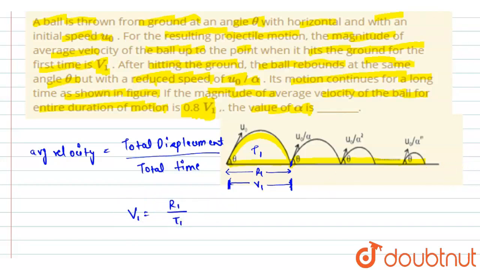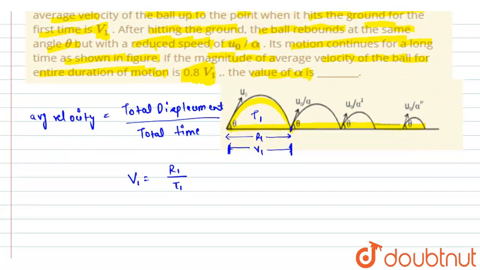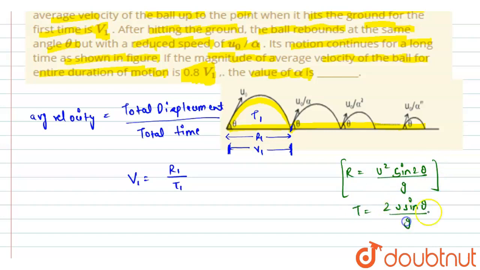Putting in the formulas, the general formula for the horizontal range is u square sine 2 theta by g, and the time taken is 2u sine theta divided by g. So v1 equals u square sine 2 theta by g, whole divided by 2u sine theta by g.